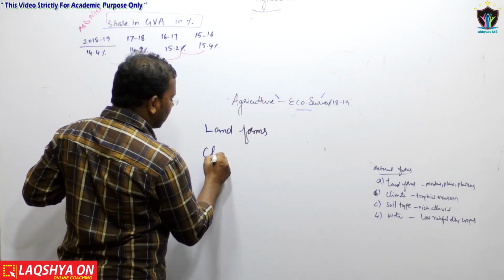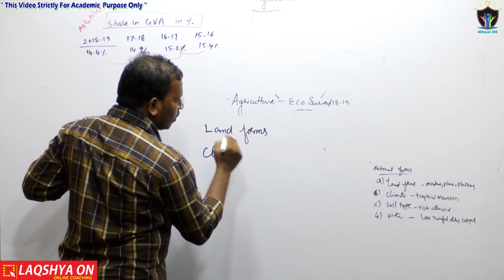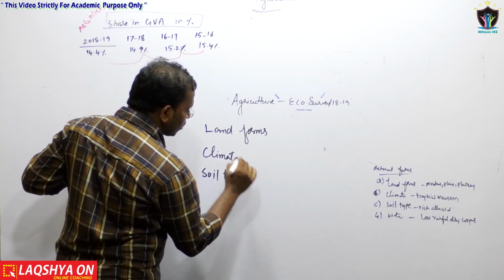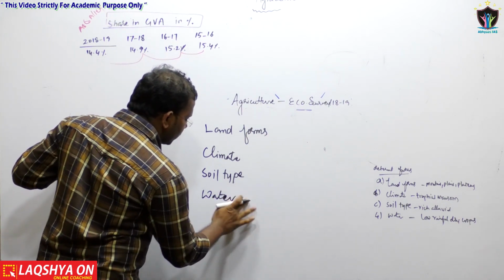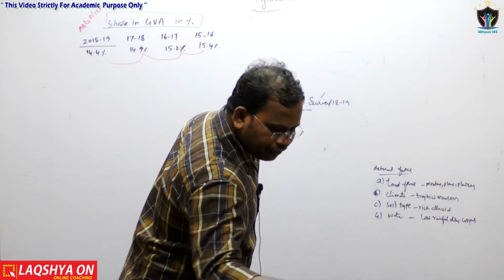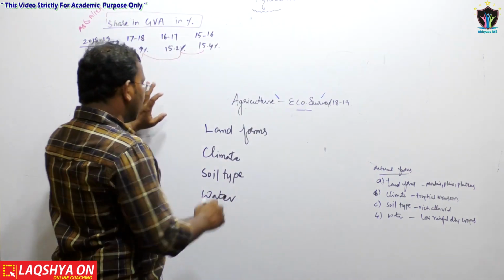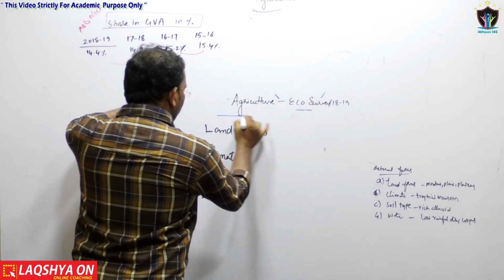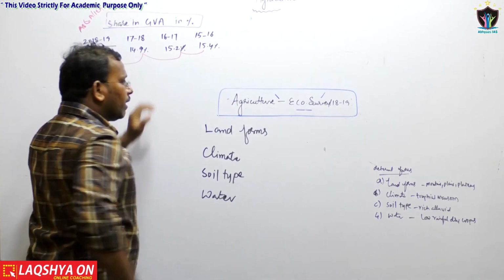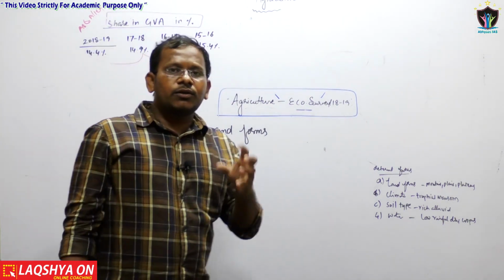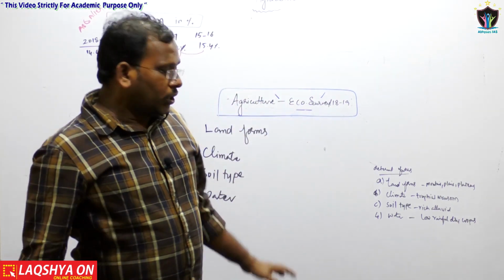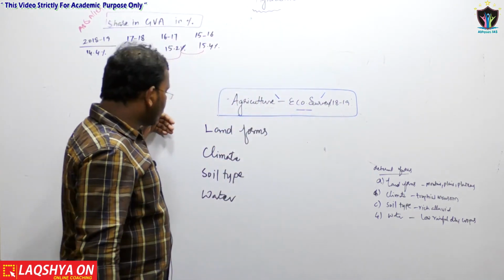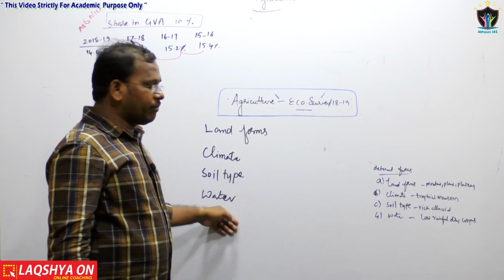The second one is climate. The third one is soil type. The fourth one is water. Now see here, these are the four most important determinants of the agricultural growth or agricultural development in the Indian economy. Whenever you want to write something about agricultural development or agricultural growth, you need to take the basics of land forms, climate, soil type and water.